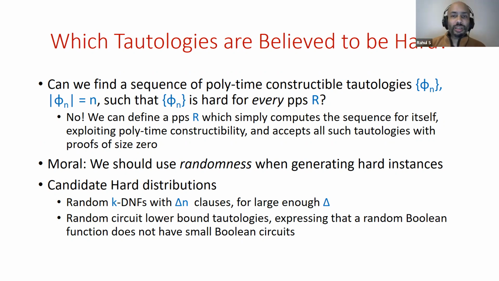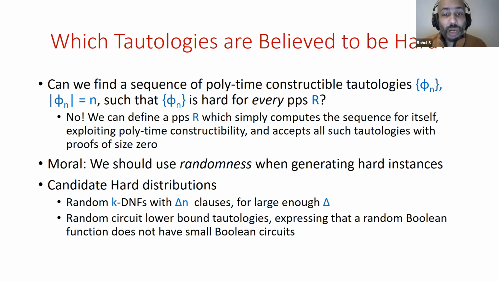So what if we want somehow to get our hands on tautologies that are hard for every proof system? We can still hope to do it, except that we need to use randomness. We can't hope to do it deterministically and efficiently. And there are a couple of candidate hard distributions which have been looked at and studied. There are random k-DNFs with delta n clauses for large enough constants delta. These kinds of formulas have been analyzed for resolution and for other proof systems.